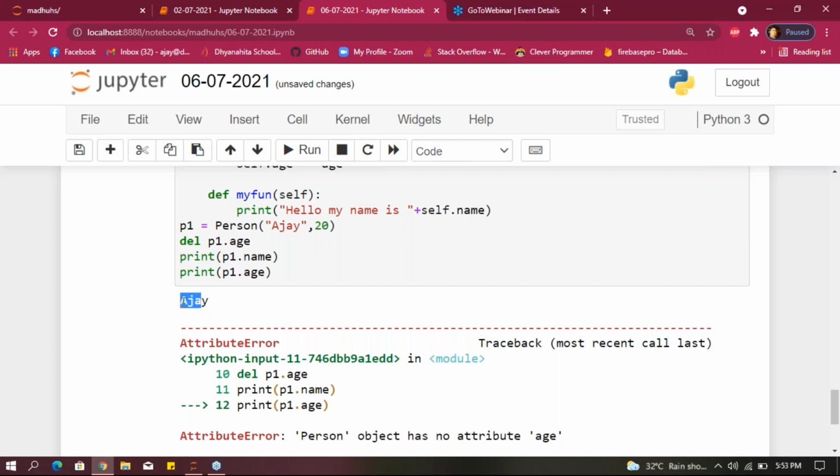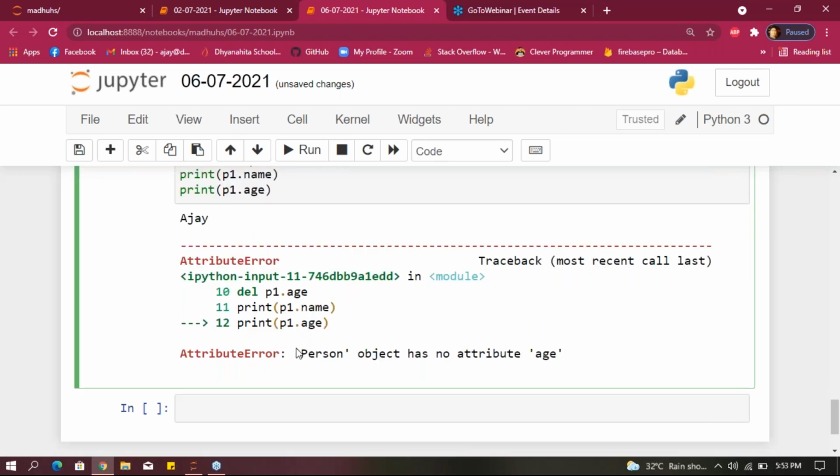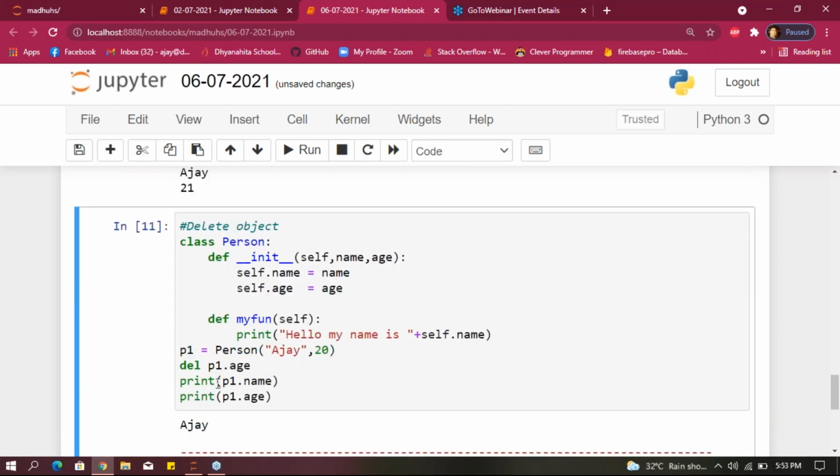After running this, after compiling this program, we got the output Ajay. But for print of p1 dot age, what happened here? Person object has no attribute age. That means we gave del p1 dot age, right? The age is deleted.